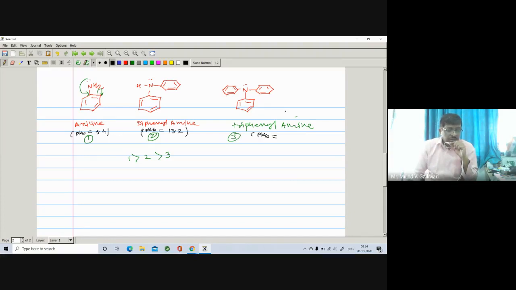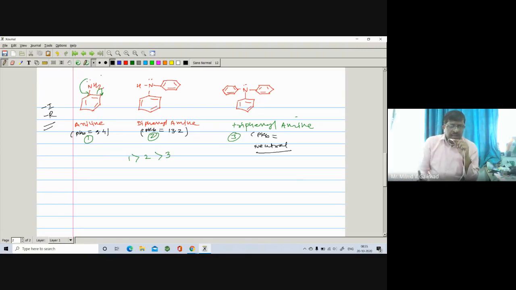Due to minus I and minus R effect, since benzene exhibits minus R effect, this is found to be neutral in nature. Sometimes they may also ask why triphenylamine is found to be neutral in nature. Like this you can explain.